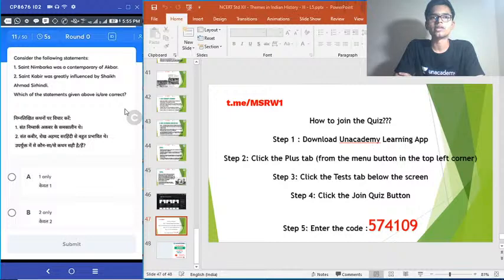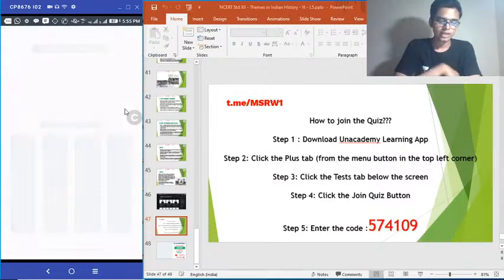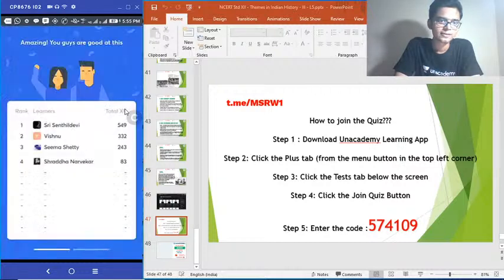This is very important. When you study history, you have to understand who were the contemporaries. You have to have some idea about when that person lived, which century, or at least a rough idea. So time is up. Correct answer is option D, none of the above. Let's see how many got that. Okay, nobody got that. Option D was the correct answer.